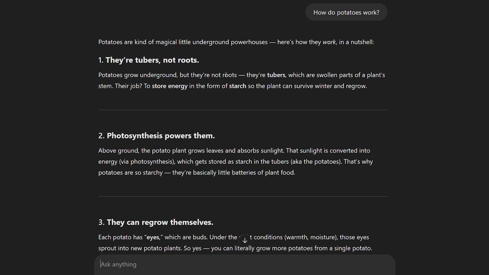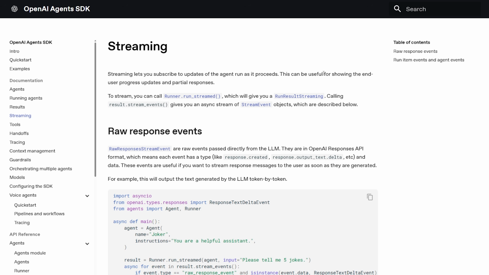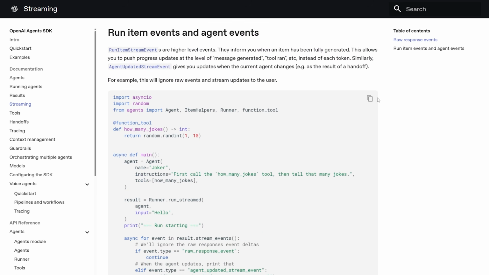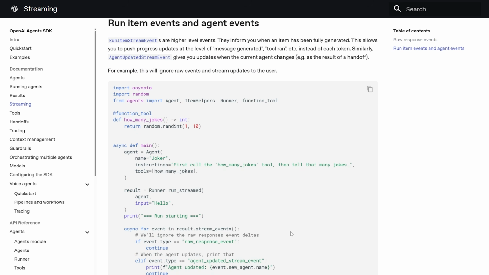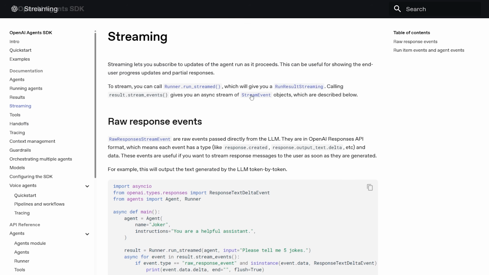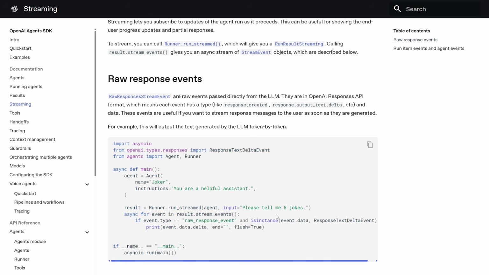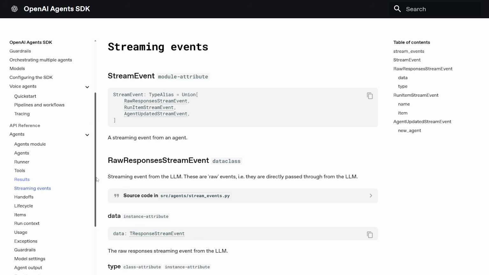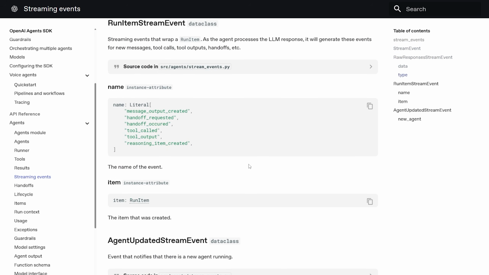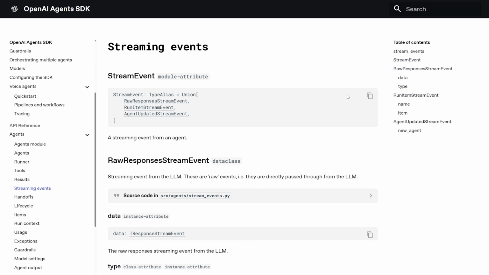We can actually do the same exact thing with agents as well. I highly recommend you check out the documentation for this. It's very useful, and we'll use these examples here to teach you how to do it. Besides this, these are just two different examples of how to do streaming, but you can also go to streaming events, and it gives you a more detailed list of all the different types of streaming that you can do. So just make sure to check that out, okay?